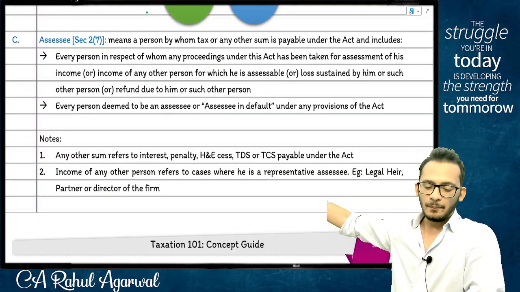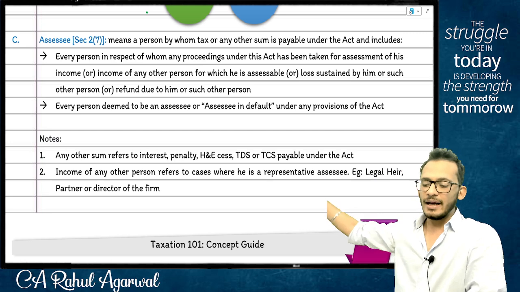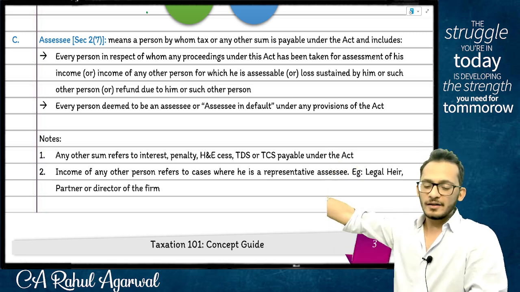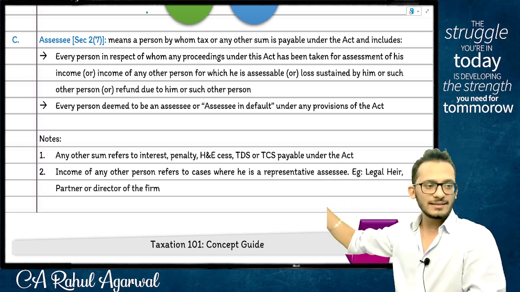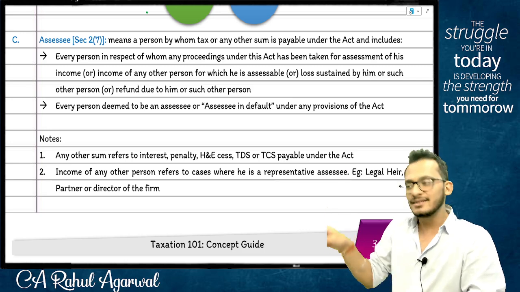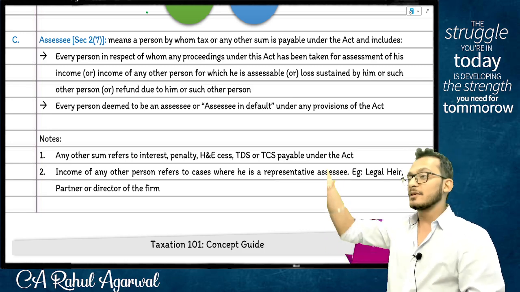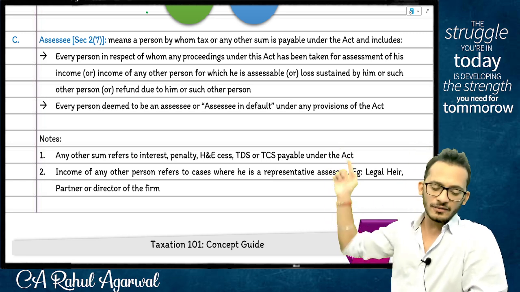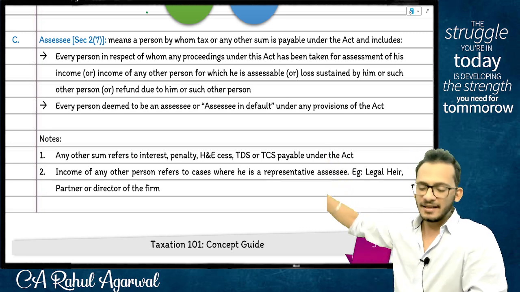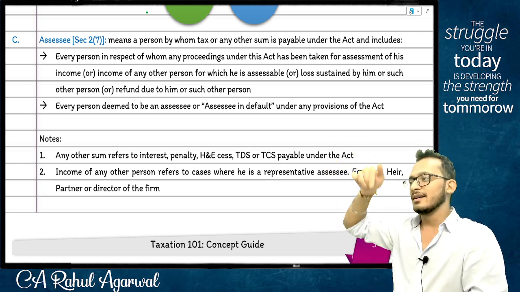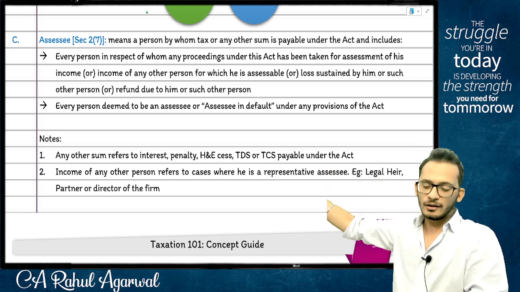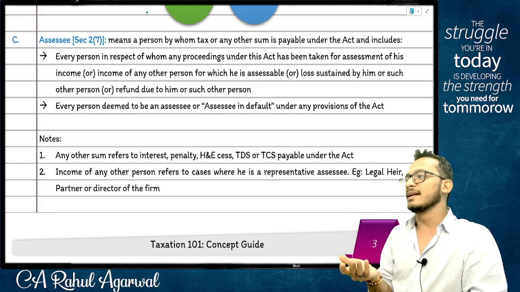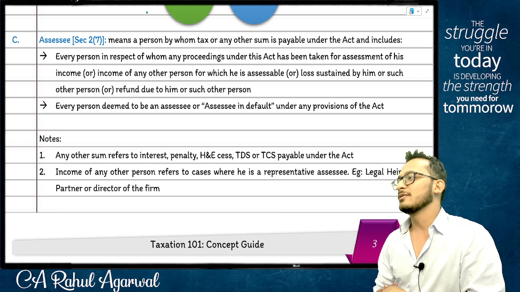Assessee means a person by whom tax or any other sum is payable under the Act, and includes every person in respect of whom a proceeding under the Act has been initiated for his income or income of any other person for which he is taxable, or his loss or any other loss for which he is eligible, or his refund or anyone else's refund for which he is eligible, and also includes any person deemed to be an assessee in default, which is basically TDS. Now does it make sense?